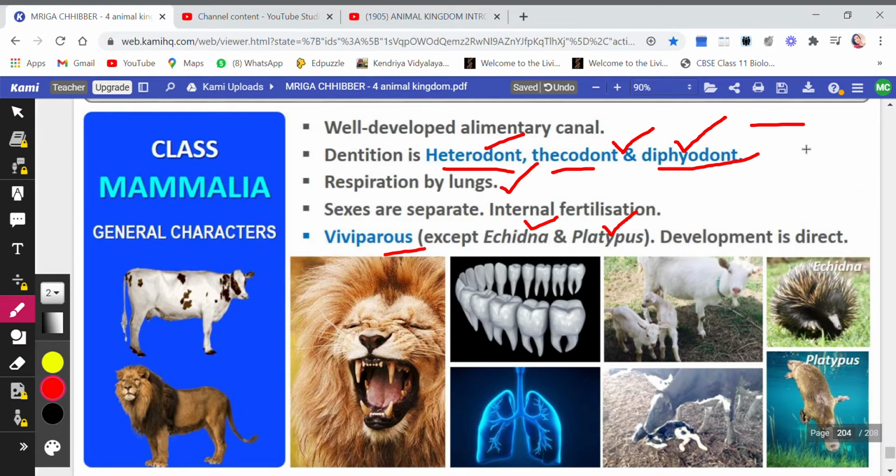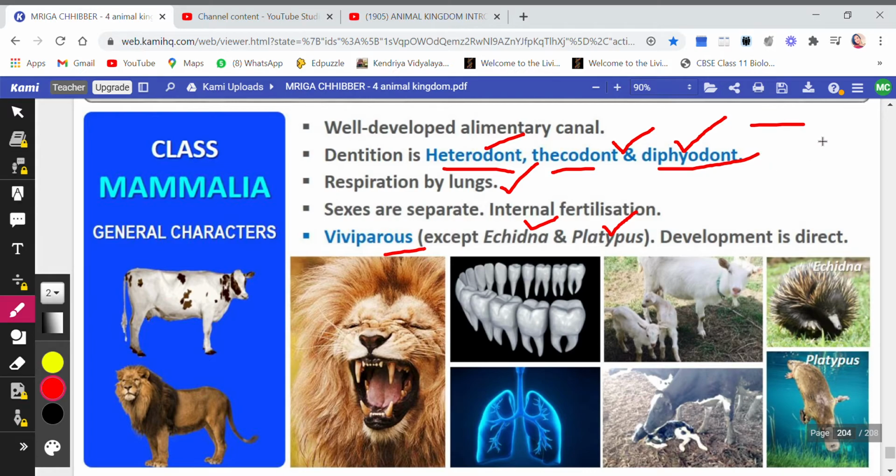So why do we call them thecodont? Because most of our teeth are fixed in a socket of the jawbone, and that is why we give the term thecodont to the teeth.